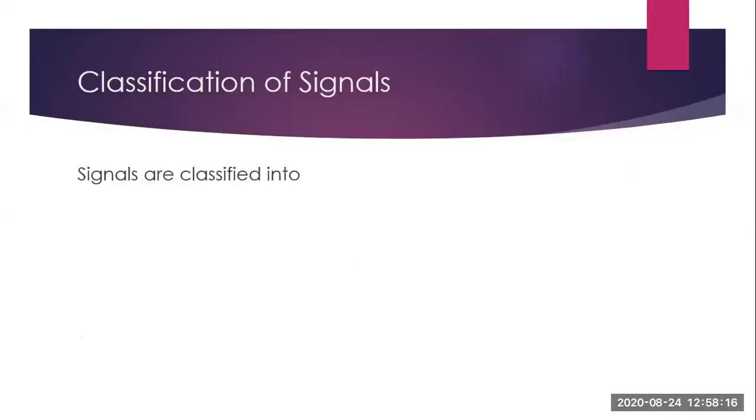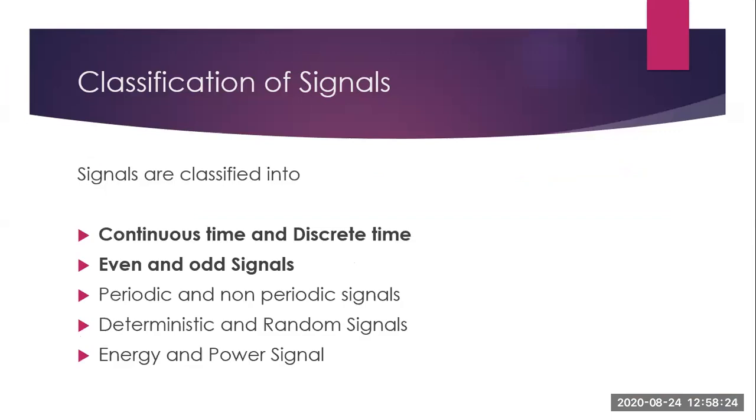Now in this video, we are going to see the different classification of signals. Signals are classified into 5 types: continuous time and discrete time, even and odd signals, periodic and non-periodic signals, deterministic and random signals, energy and power signals. And in this particular video, we are going to see the first two, that is continuous time and discrete time, as well as even and odd signal.